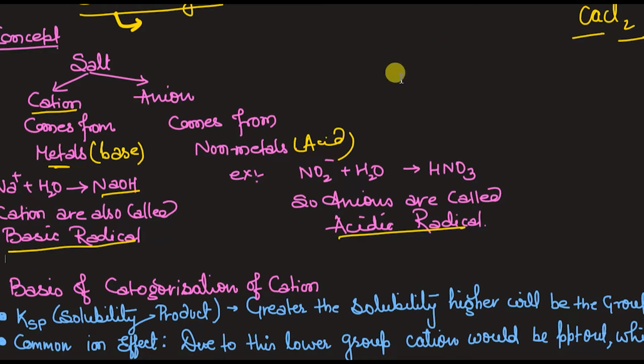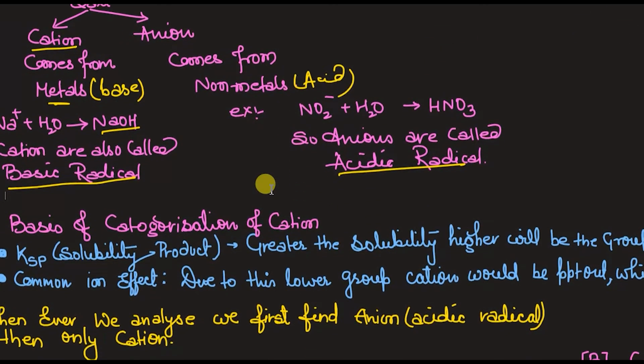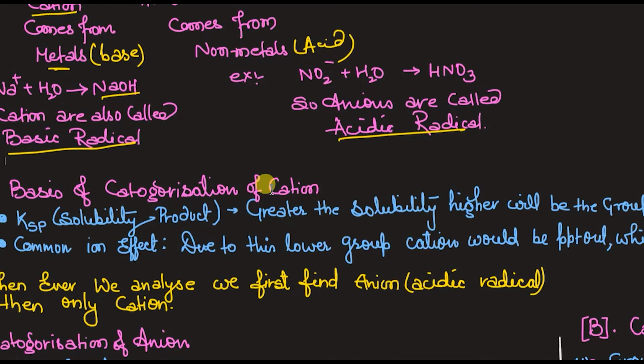Okay, so when we do anything, there is some need, there is some basis, on which ground we will do all this. Yes. So what is the basis of categorization of cations? Cations are some sodium, potassium, calcium, magnesium, aluminium. We will do lots of cations and anions in this salt analysis. So how are these cations classified, and why are these cations classified?